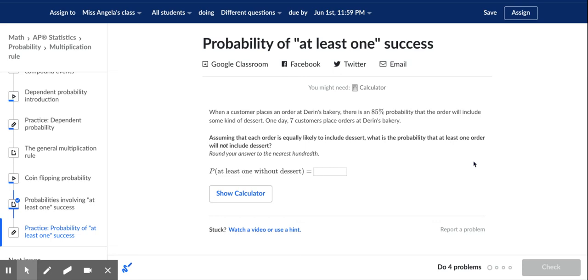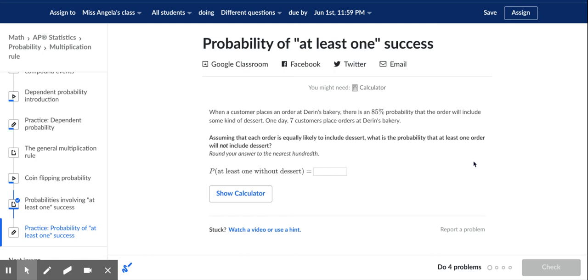So this would be an example of what's the probability that they didn't get them all wrong, right? What's the probability they didn't get them all wrong?